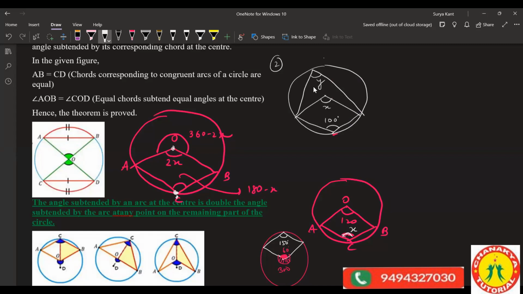Question number 2. Find x and y. I got 3 answers again.